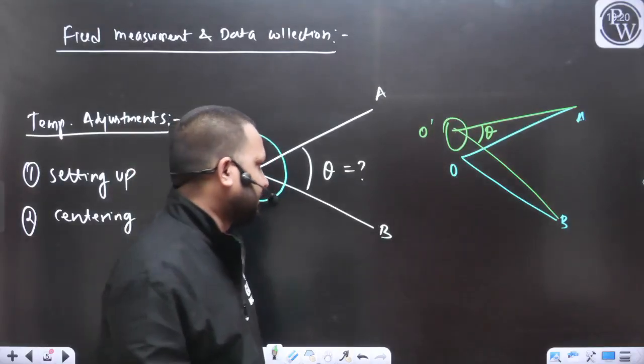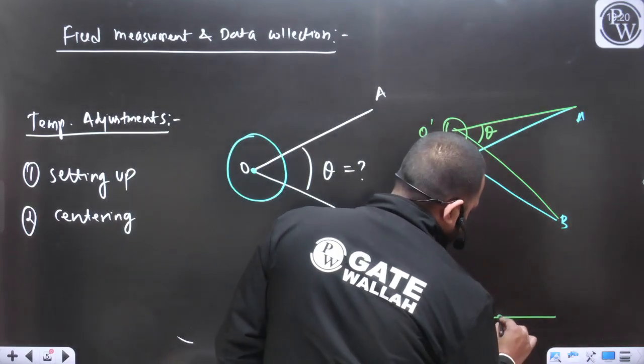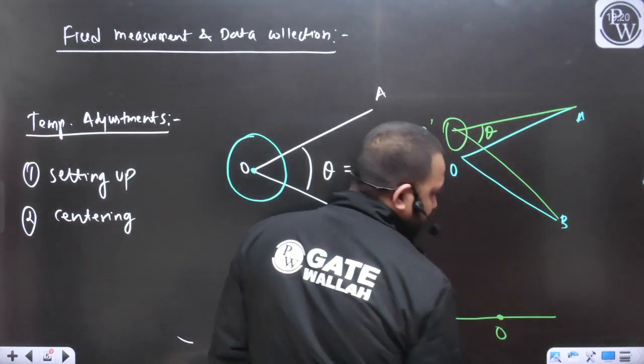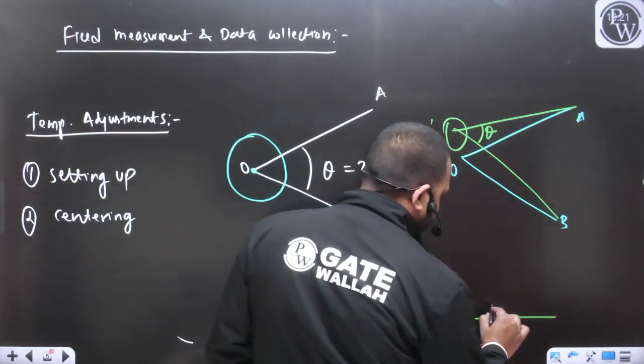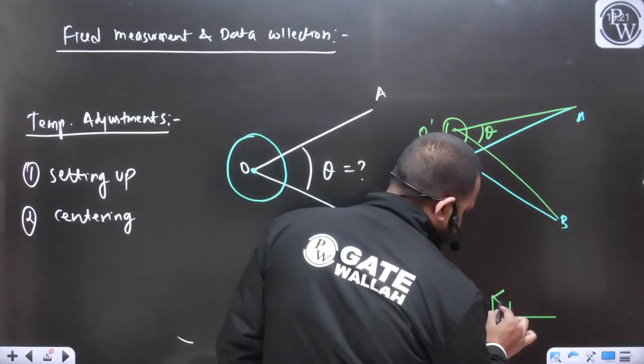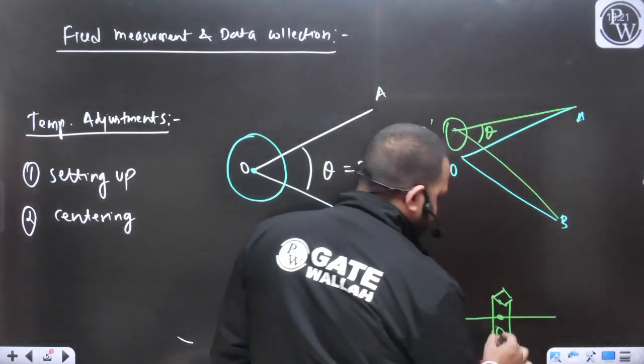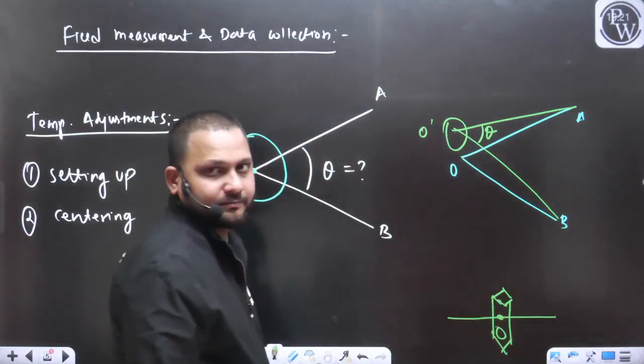For example, this is the ground and this is your point O. To locate this point O, we have installed a wooden peg here.